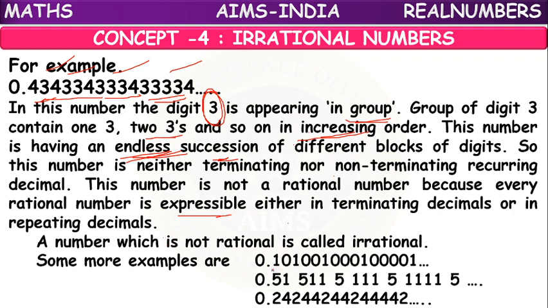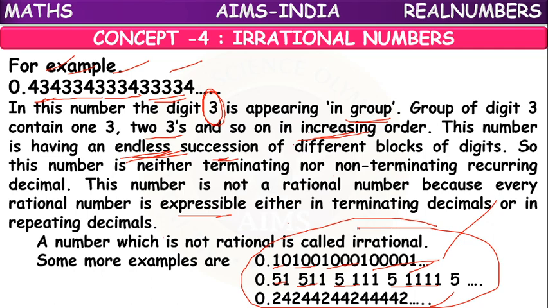Some more examples are there: 1 0, 1 0 0, 1 0 0 0, 1 and then 4 zeros, and so on. This is 5 1, 5 1 1, 5 1 1 1, 5 and then 4 times 1. Like this, all these numbers are considered as irrational numbers.